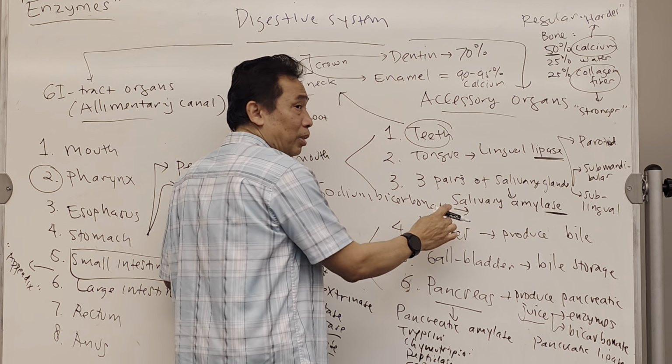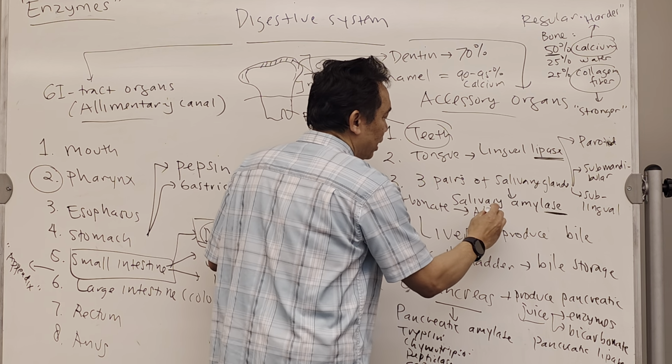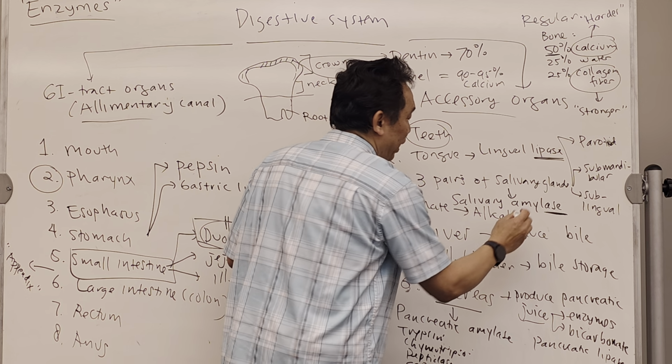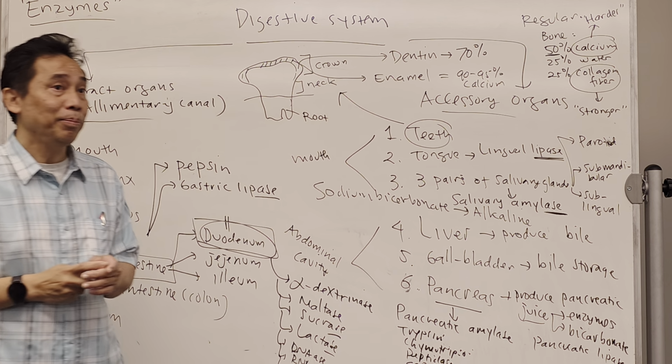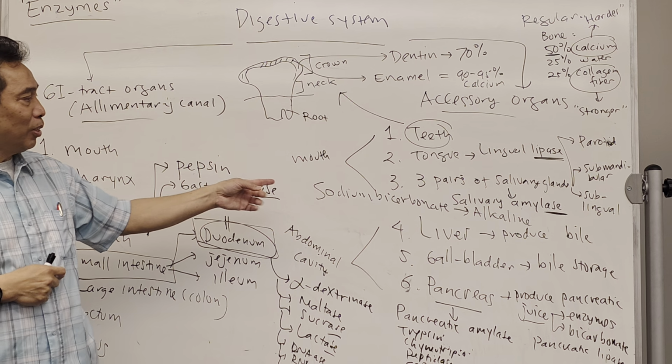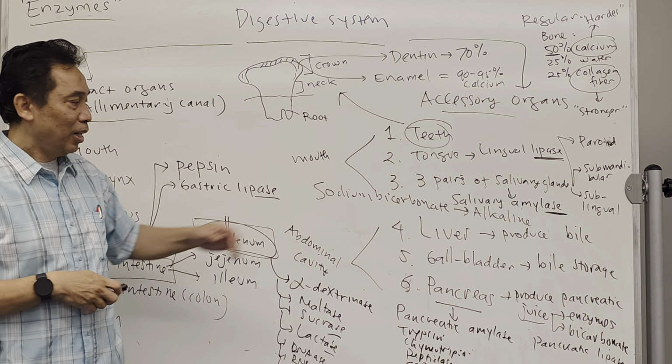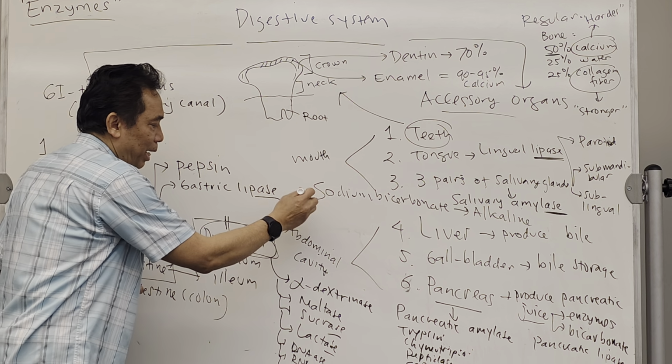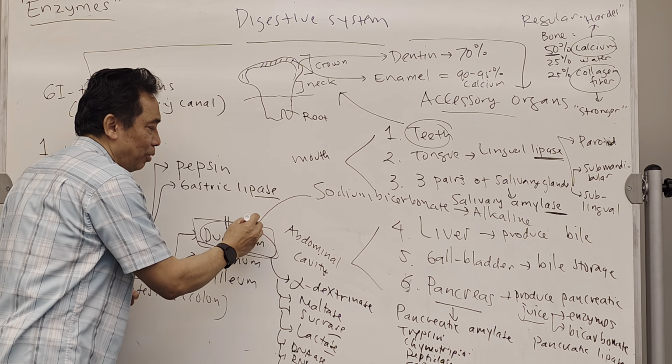This sodium bicarbonate is actually really alkaline. The pH is really high. What does that mean? It means that the sodium bicarbonate will be produced by the pancreas and sent into the duodenum.